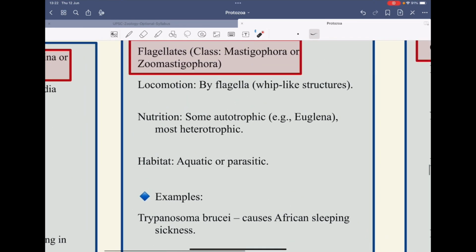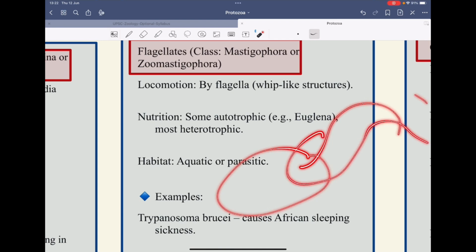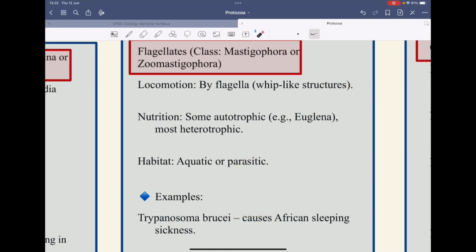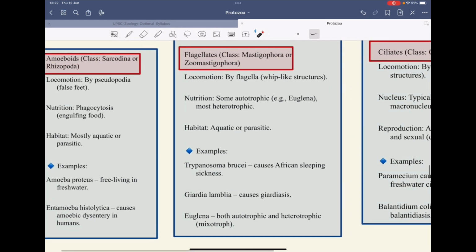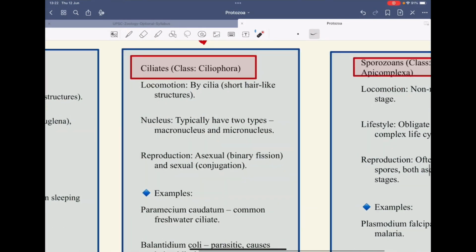Then the next one is flagellates. Flagellates are the Mastigophora or Zoomastigophora. These have locomotory organs which are called flagella. Flagella is a whip-like structure. In case of Euglena, you will see this organism has a long whip-like structure, called the flagellum. These are either autotrophic or heterotrophic. For example, Euglena is autotrophic. The habitat is mostly aquatic or parasitic. Examples are Trypanosoma, Giardia, Euglena. These are different types of protozoa which are in the class Mastigophora.